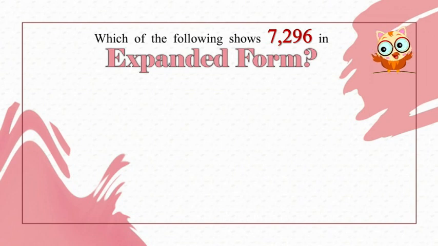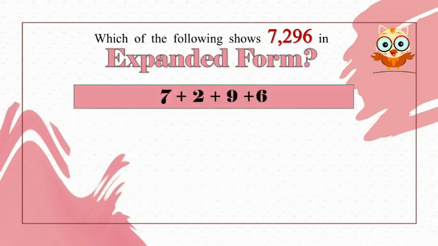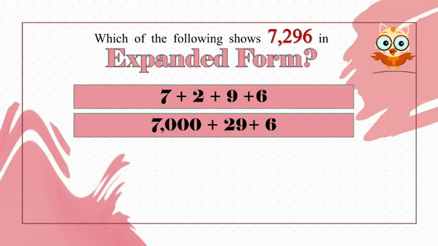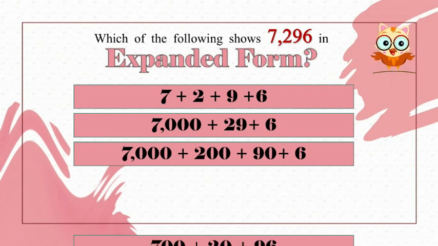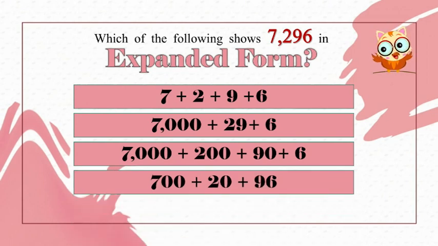Which of the following shows 7296 in expanded form? 7 plus 2 plus 9 plus 6, or 7000 plus 29 plus 6, or 7000 plus 200 plus 90 plus 6, or 700 plus 20 plus 96? What's the correct answer? Is it the first one or the second one? Yes, great job. The third one is the correct answer: 7296.